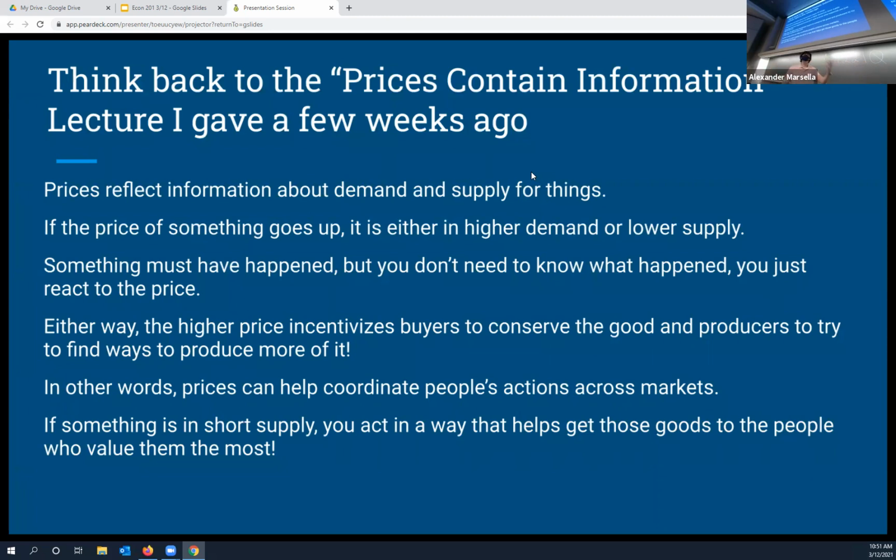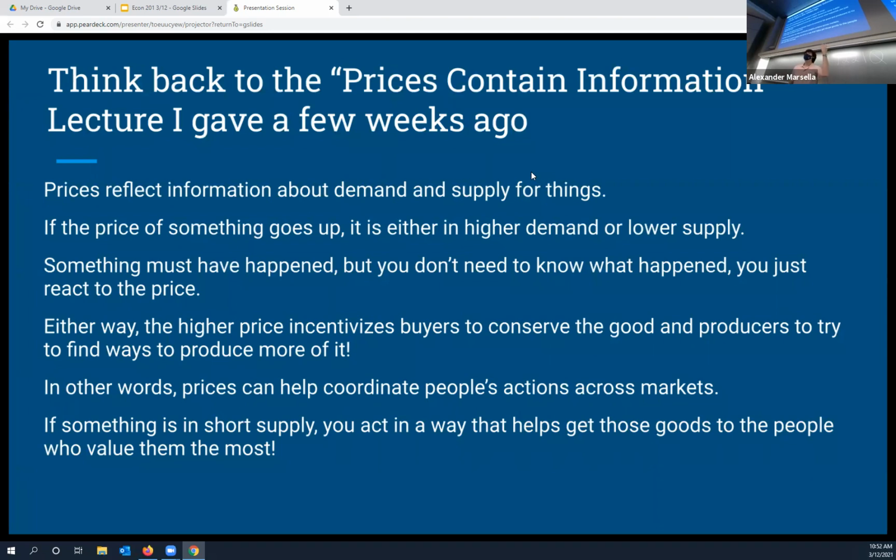I talked about if there was some kind of drought that knocks out a bunch of coffee bean farms in Brazil. Prices of coffee go up in the United States. In response, we use less coffee. We conserve this thing that has had a disaster that has hurt the supply. And not even knowing that a disaster has hurt the supply, we don't need to tell people, hey, you've got to start conserving coffee beans.